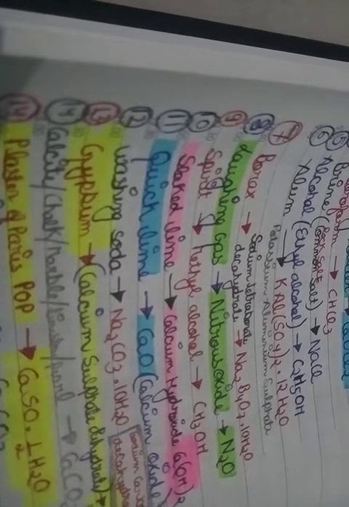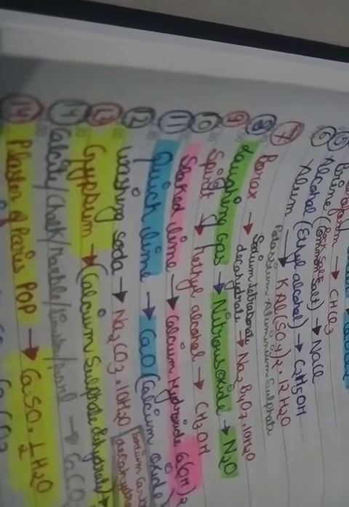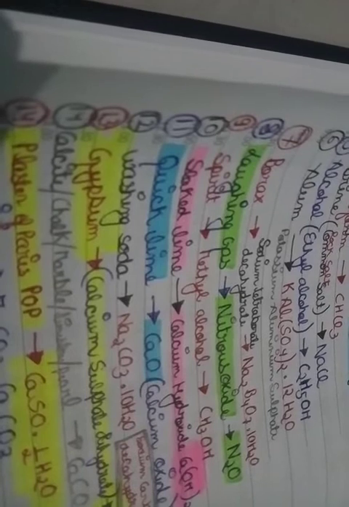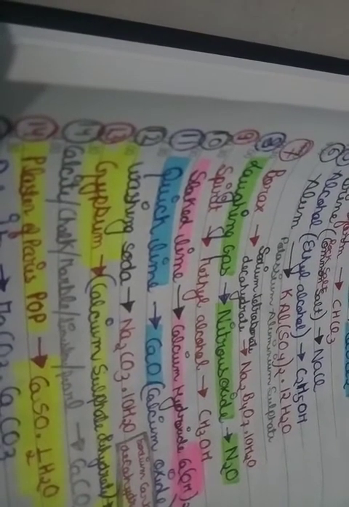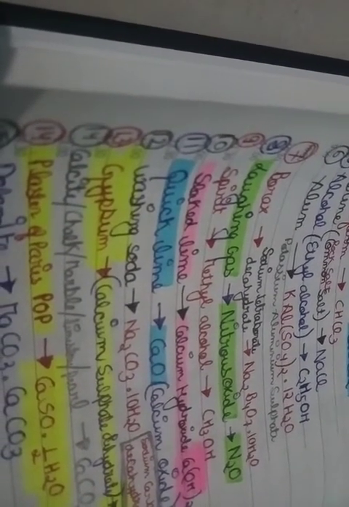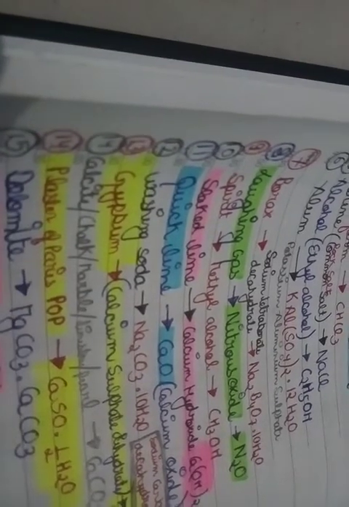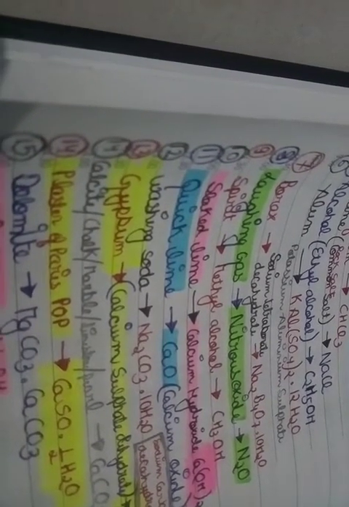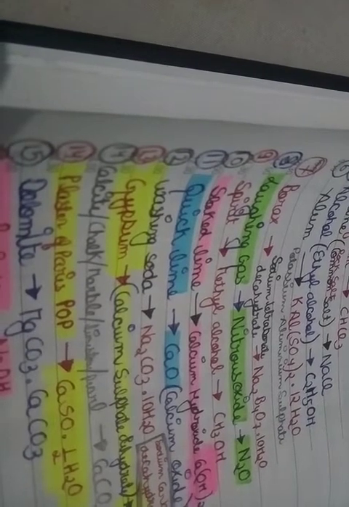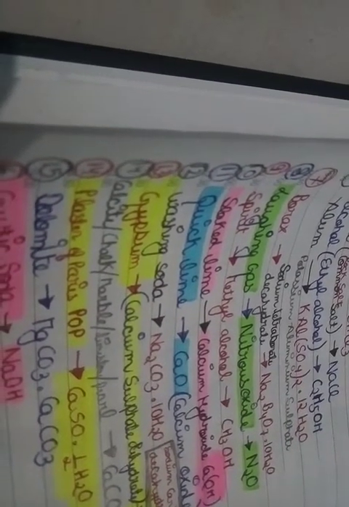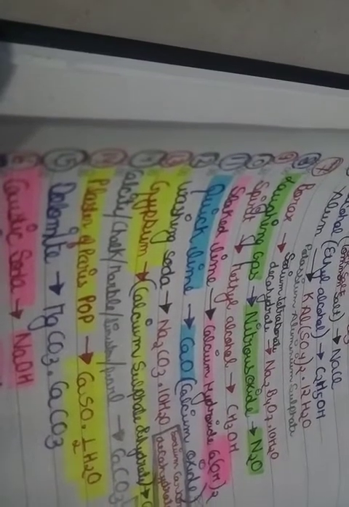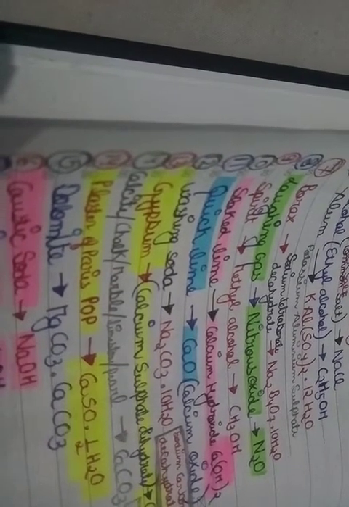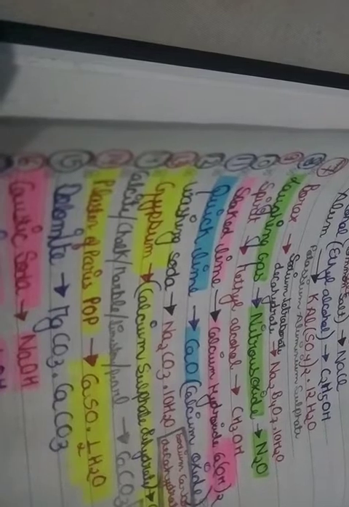Laughing gas, that's the most common one. Its formula is N2O. It is nitrous oxide. It's not nitric, it is obviously nitrous. So it is not nitrate or nitric, it is nitrous. So we can memorize laughing gas as nitrous oxide. It is N2O. Moving on, the next is the spirit, which is methyl alcohol, CH3OH.